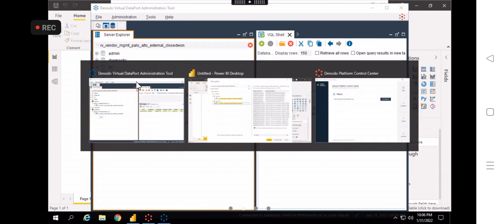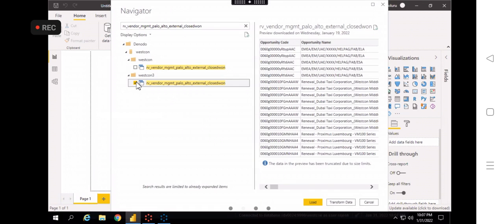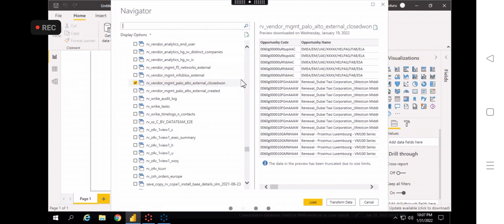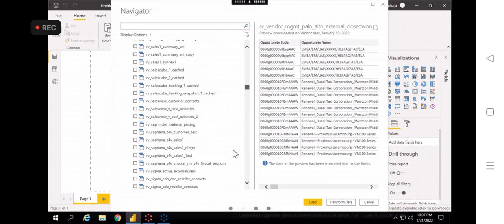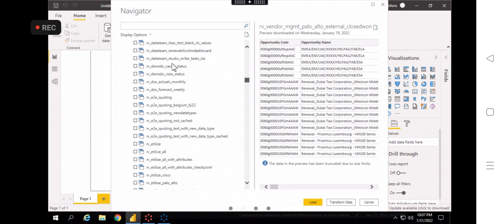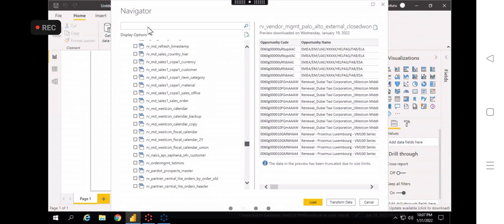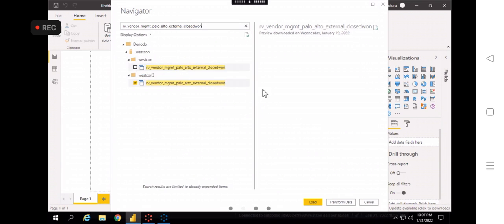So once I click on it, it works the same way, right? Whenever you click on get data and you take Excel, you can see all the information, whatever the tables, whatever the sheets we have. But in real time, there will be so many tables, right? So for example, if I remove this, you can see so many tables, right? See, there are so many tables for the different requirements. For different requirements, they will use different tables or different views. Okay. Enter it, and then see, I have selected this.